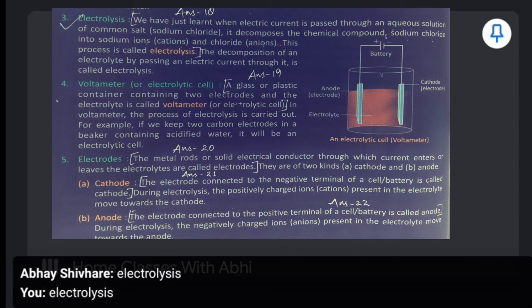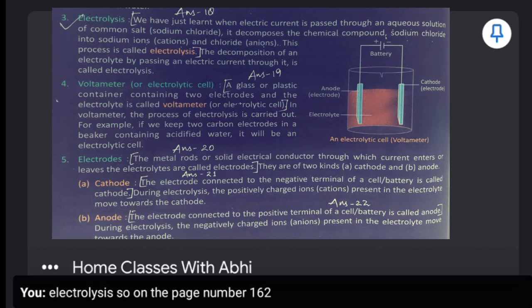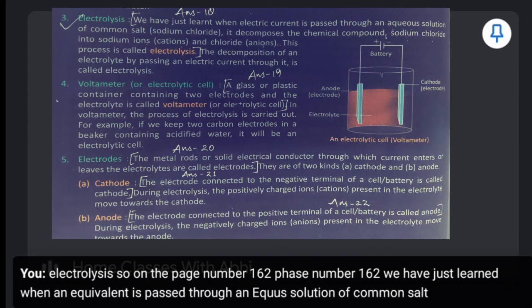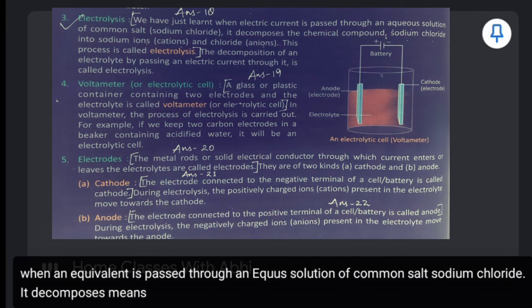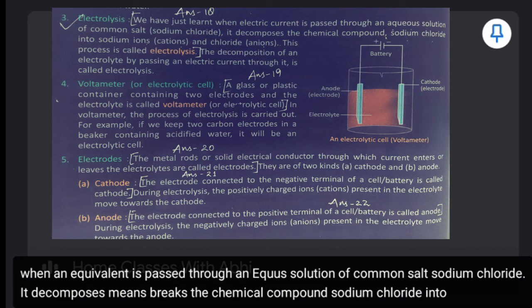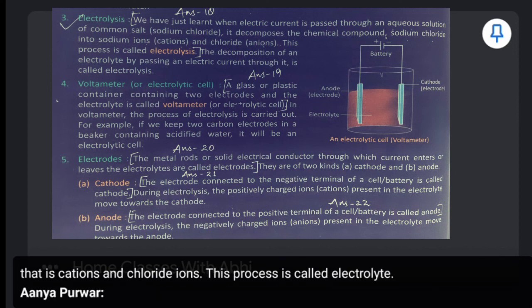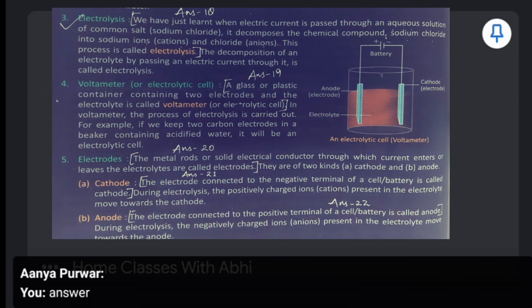On page number 162, we have just learned when electric current is passed through an aqueous solution of common salt, sodium chloride, it decomposes, means breaks the chemical compound sodium chloride into sodium ions, that is cations, and chloride ions. This process is called electrolysis. Answer 18.